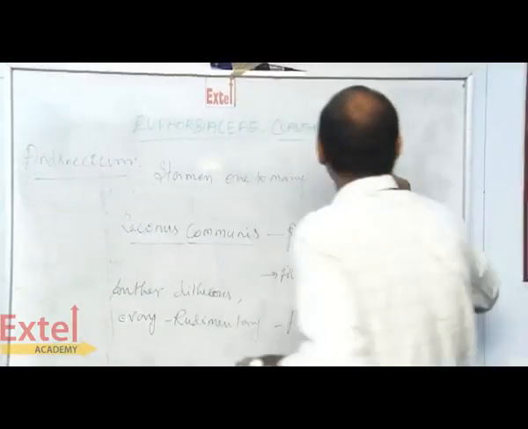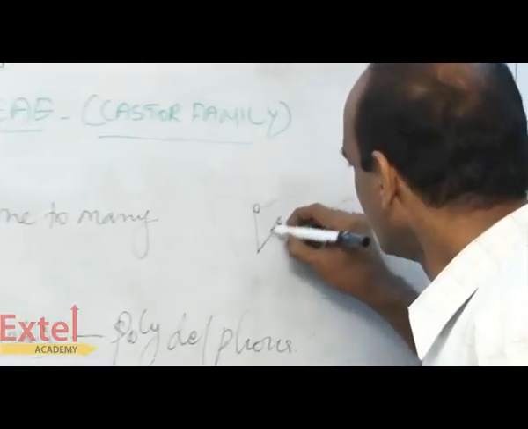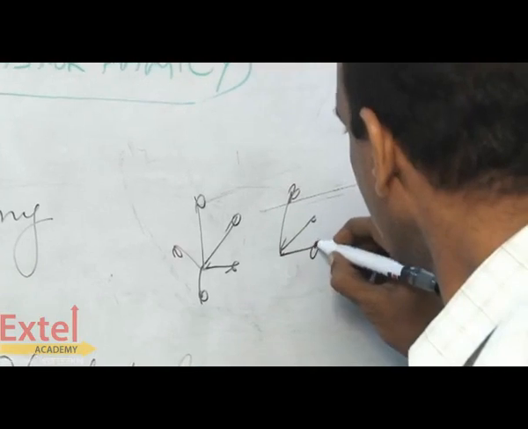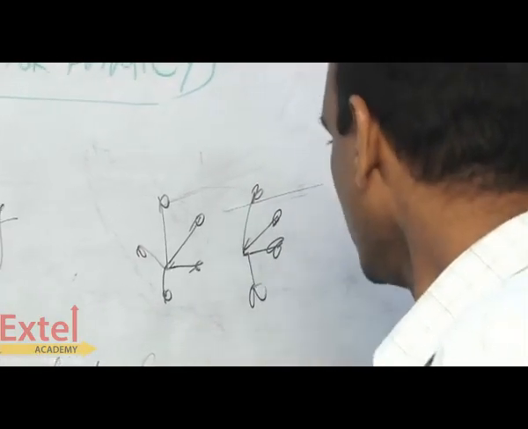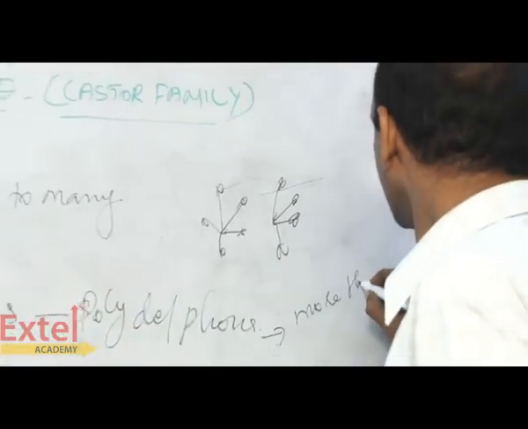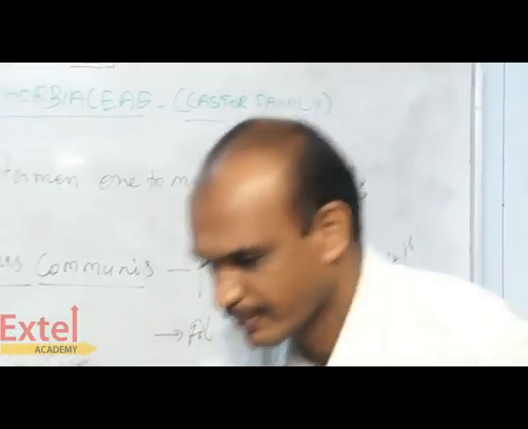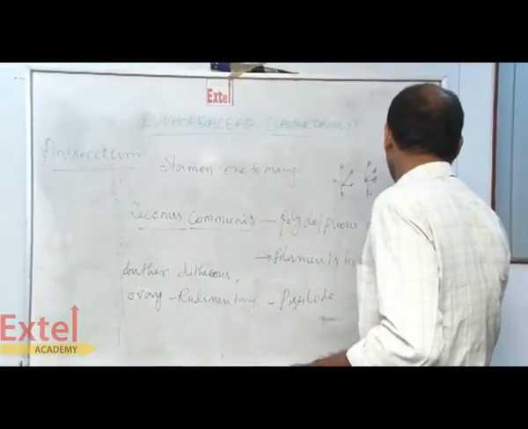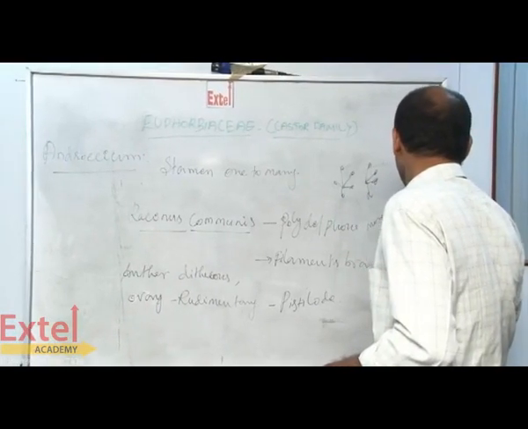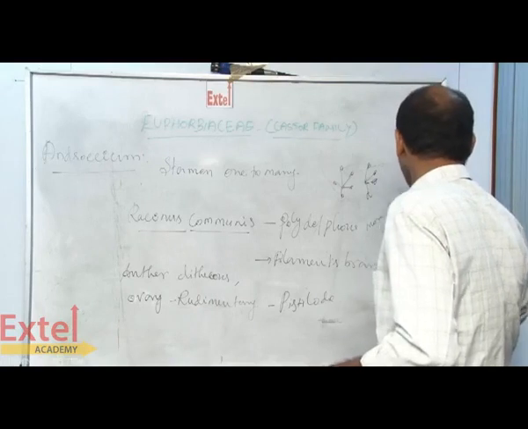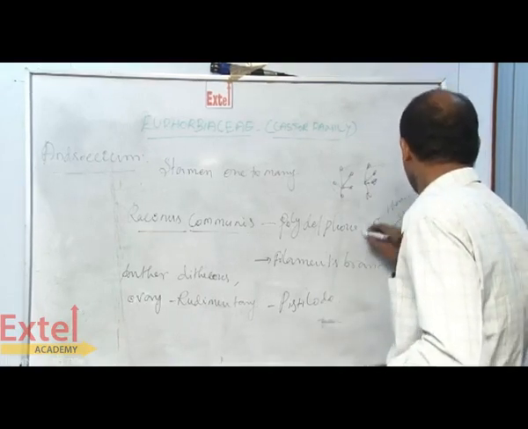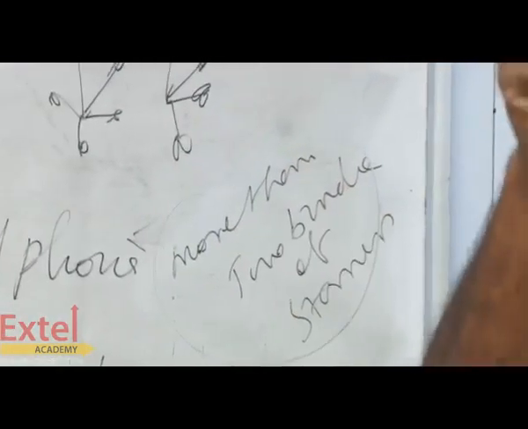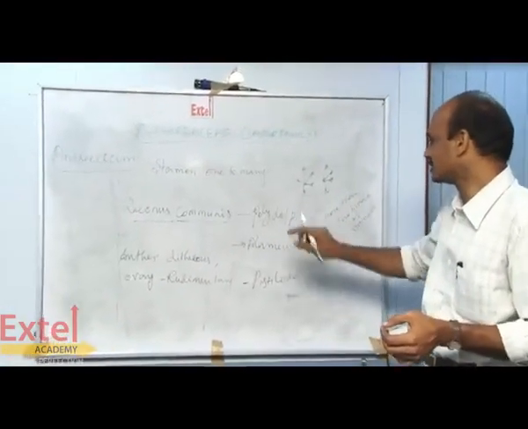Polyadelphous means the stamens are present in more bundles, more than 2 bundles of stamen. That is called as polyadelphous. More than 2 bundles. In monoadelphous all the stamens are related to a single bundle, but here there are more than 2 bundles. This is called polyadelphous.